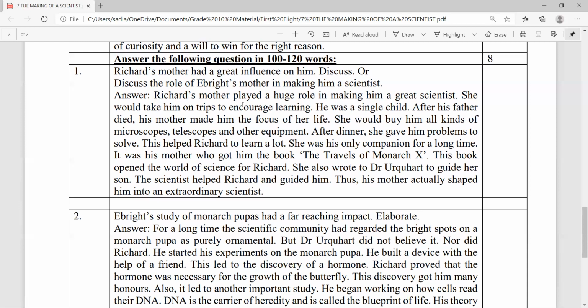It is evident that Richard's mother played a huge role in making him a great scientist. It can be cited that she would take him on trips to encourage learning.